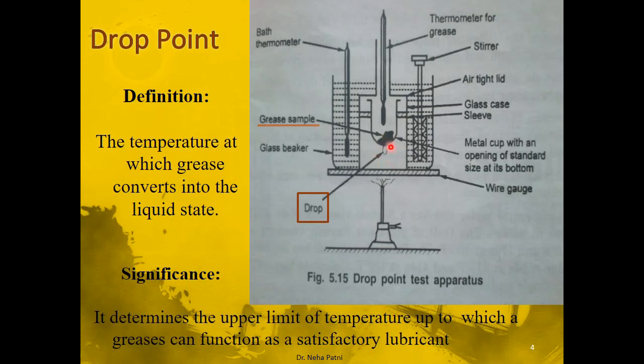And as soon as you observe a drop coming out of that metal case, you have to simply note that temperature, because that is the temperature at which the oil of the grease comes out and starts falling, and that is the drop which you have seen. And this is what drop point is: the temperature at which grease converts into liquid state.